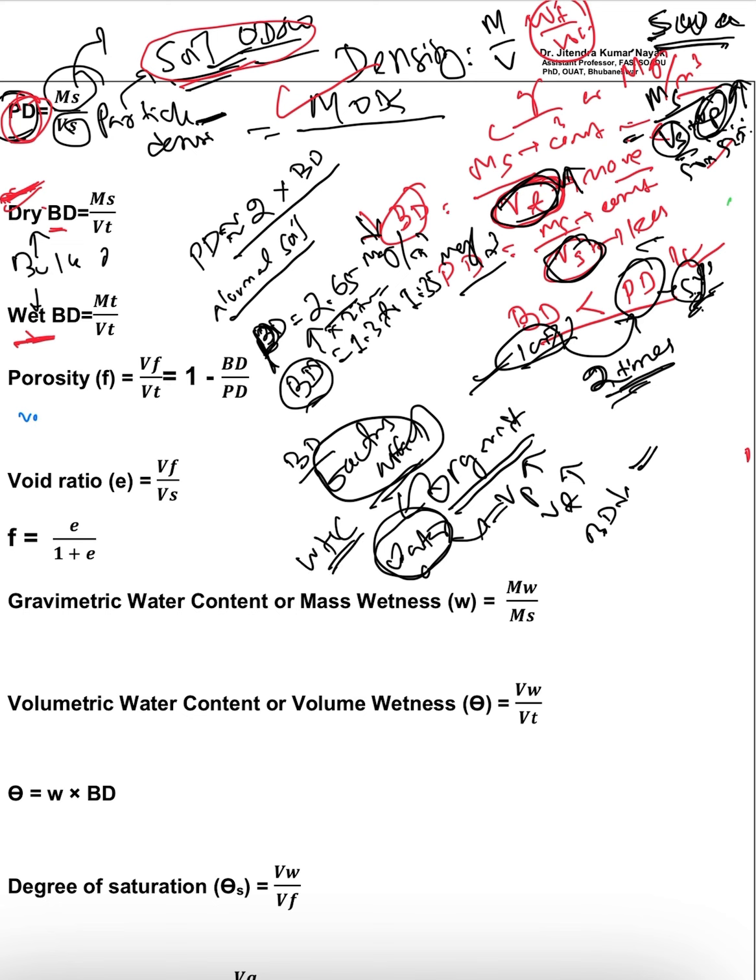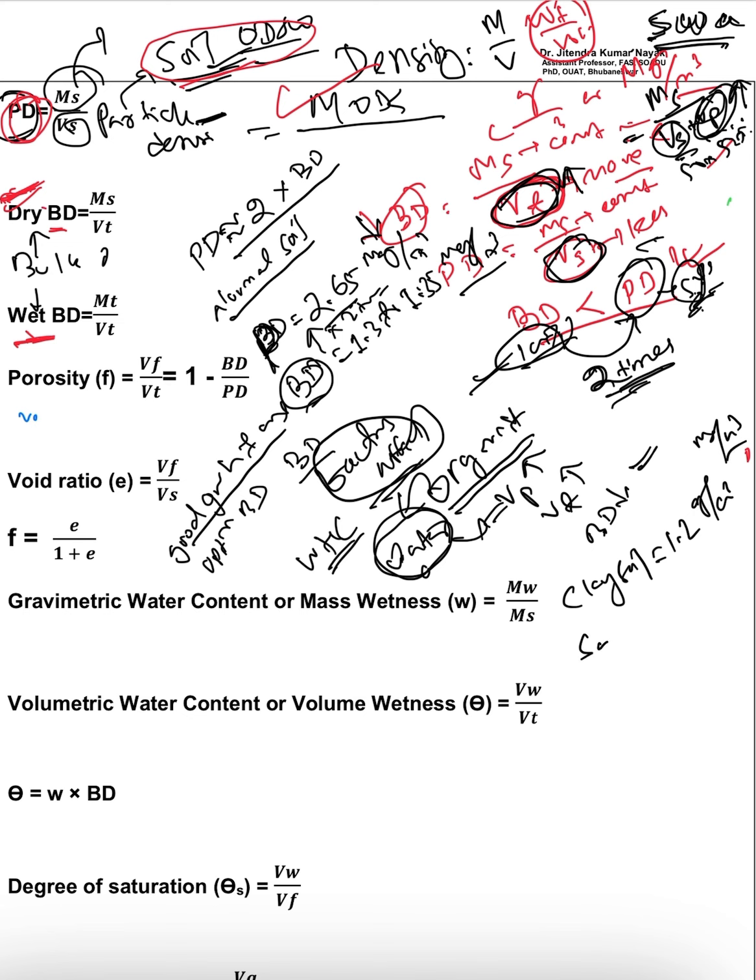And if we see a very good soil, for good growth of crop, what is the optimum bulk density? For clay soil it will be 1.2 gram per centimeter cube or megagram per meter cube. And if it is sandy soil, then it will be 1.4 gram per centimeter cube or megagram per meter cube.